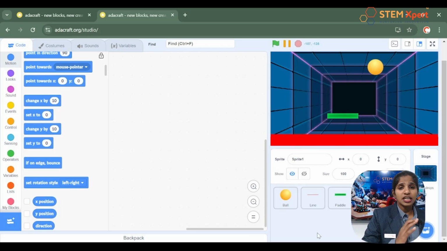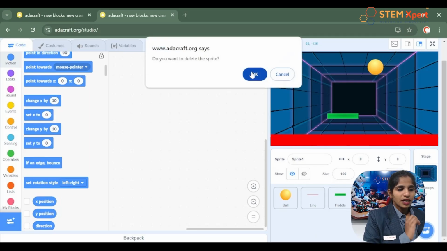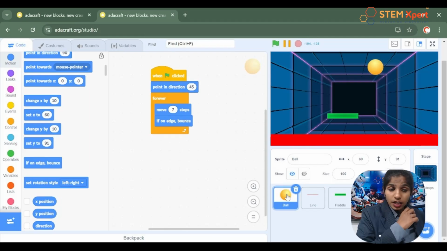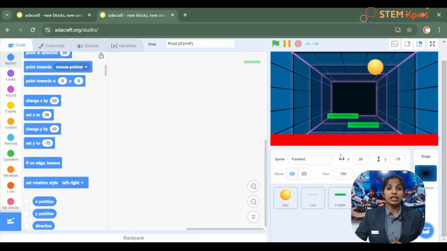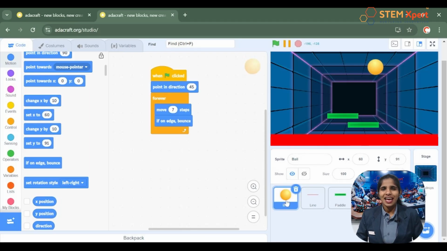And if you wanted to remove any unwanted sprite, you can use the delete tool to delete it also, right? Yes. And not only that, you learned how to duplicate the number of sprites, right? Yes, you remember that. Good. So simply by right click and using the duplicate option, you are able to increase the number of sprites. That is, if you want to increase the same copies of the sprite, you can right click and then click the option to duplicate. Do you remember that? Good. And finally, we learned how to create a game like ping pong using Adacraft.